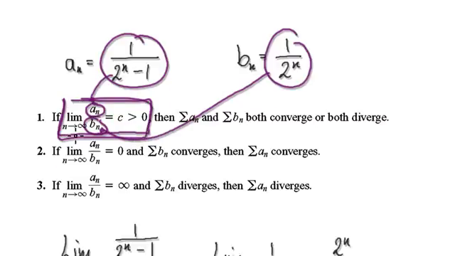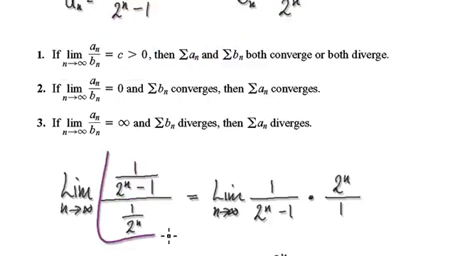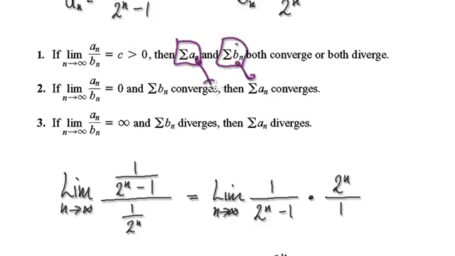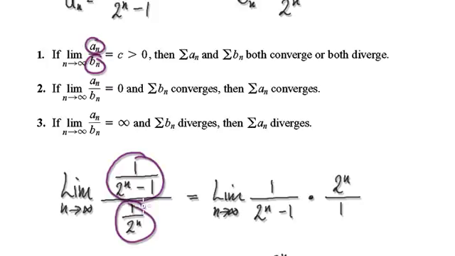So now let's check this. So the limit of an over bn. Well, let's see what the limit of this is, and we need to check that the limit is going to be greater than 0. Then we can apply this bit here. So if this thing converges, then this will also converge. If this diverges, then this will diverge. So we need to check this bit now. So an over bn.